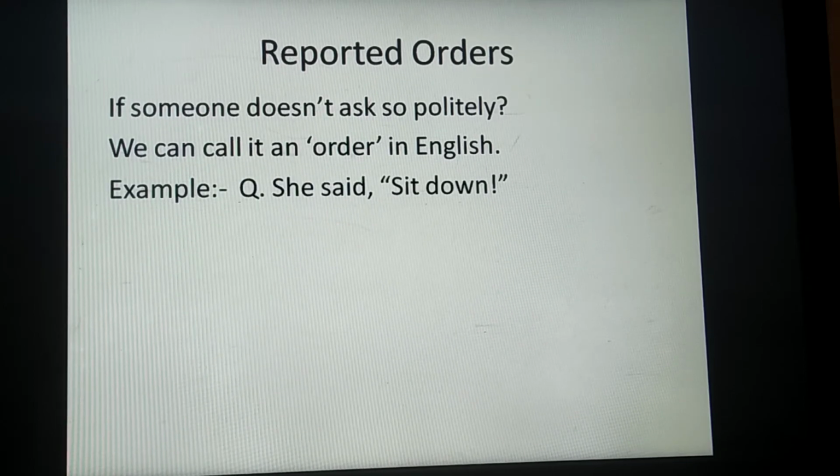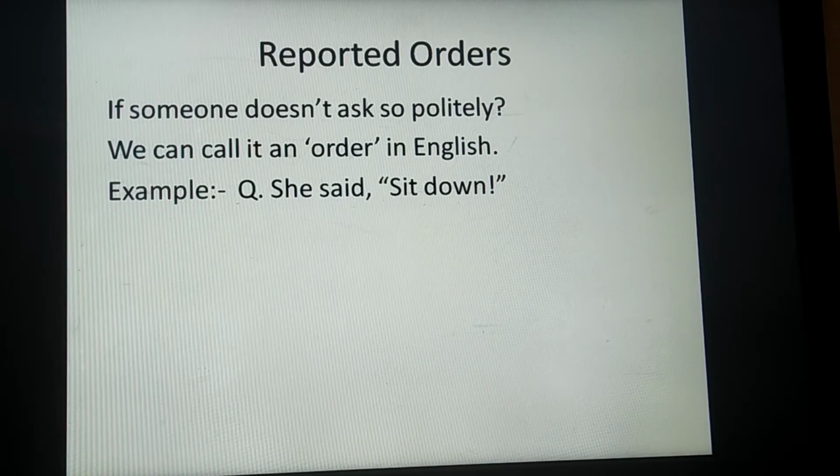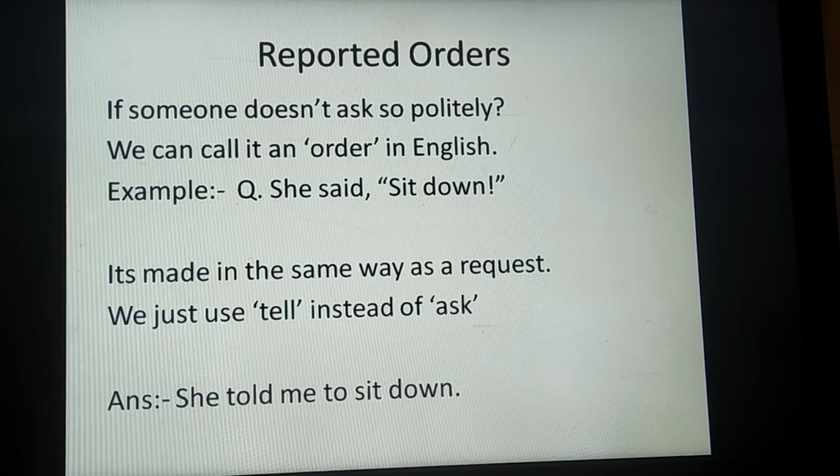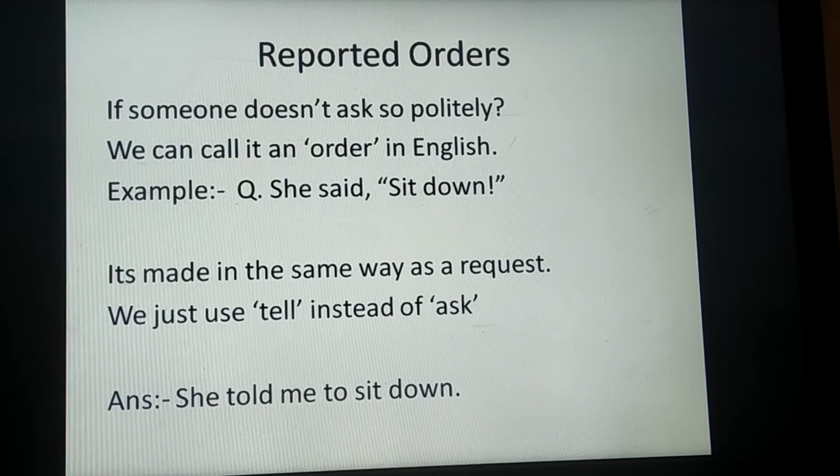For example, she said, sit down. In fact, we make this into reported speech in the same way as a request. We just use tell instead of ask. So it will go like this: she told me to sit down.